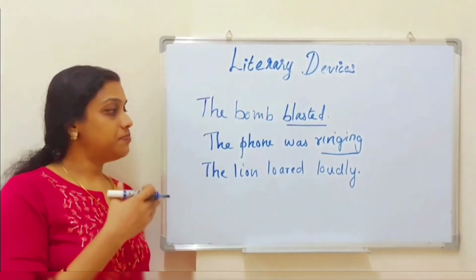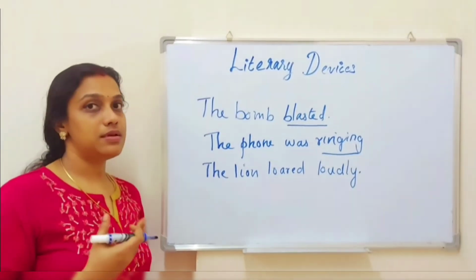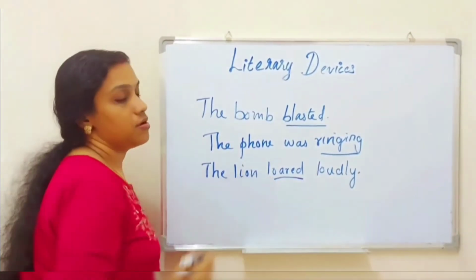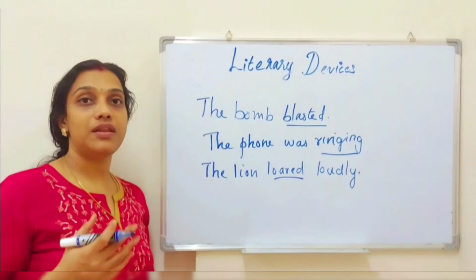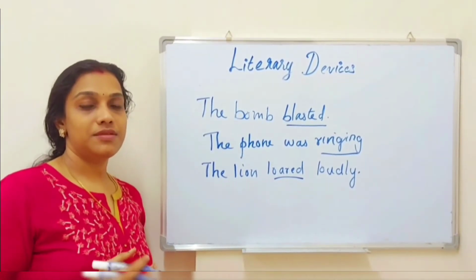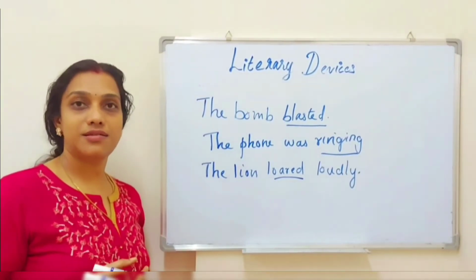Let's see another example. The lion roared loudly. Here, which one is the onomatopoeia? It is the word roar. Now let us see how the sound of a lion is when it roars. Just see the resemblance between the sound and how the word is mimicking the sound.